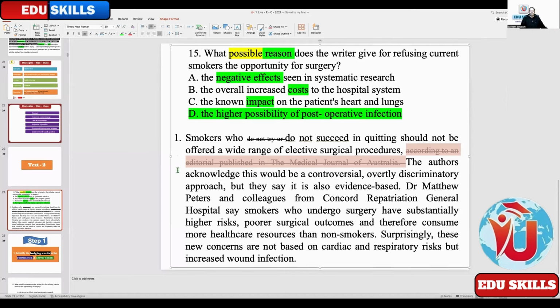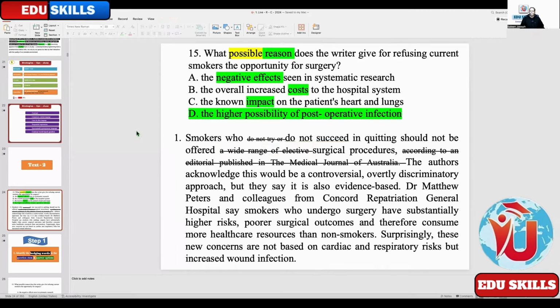Let's eliminate that as well. And you can even make this smaller, simpler. Smokers who do not succeed in quitting should not be offered surgical procedures, just for the sake of understanding. Simply, it means smokers who do not succeed in quitting should not be offered surgical procedures. So that is the summary of the topic sentence. Smokers who don't succeed in quitting shouldn't be offered surgical procedures.